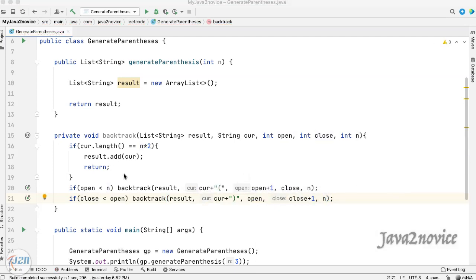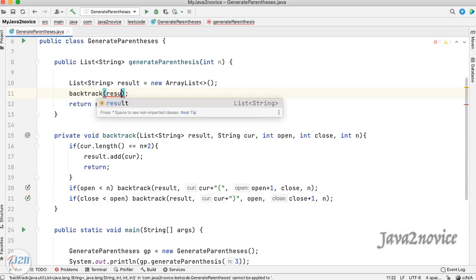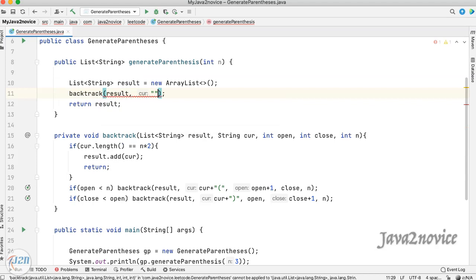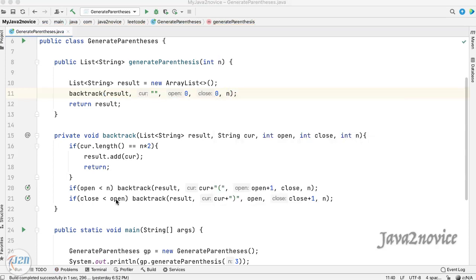We are done with the helper function. Let's make a call from this function. We will send an empty string. Initial open value is 0. Close value also 0. Actual input n. We are done with coding.